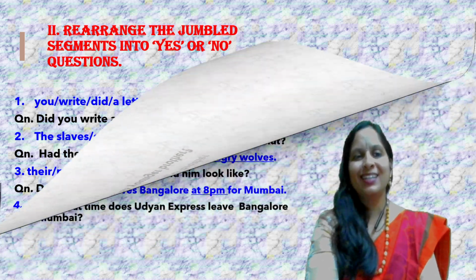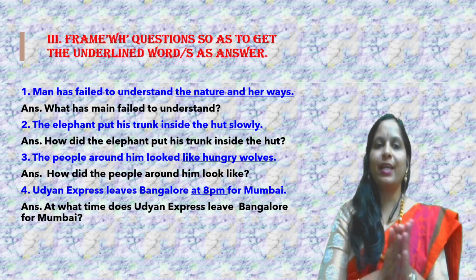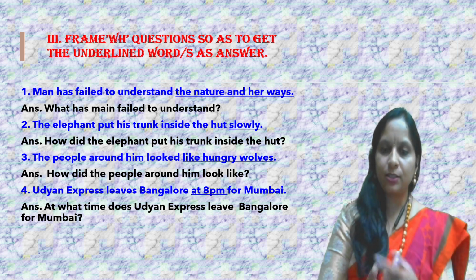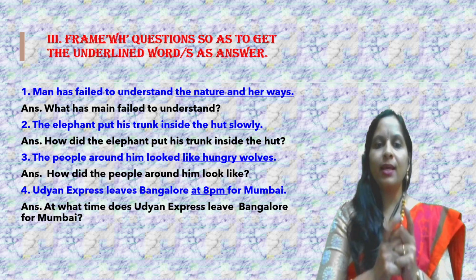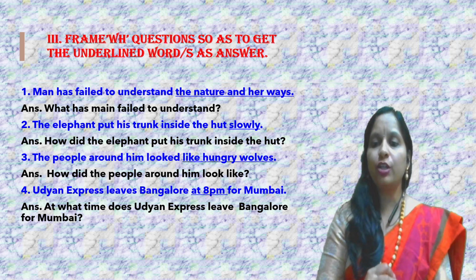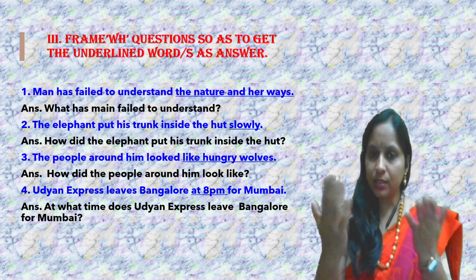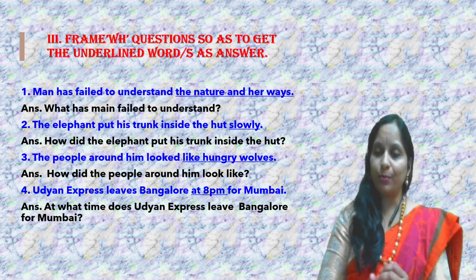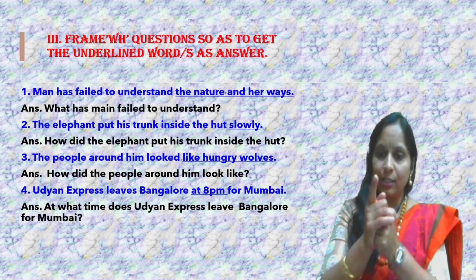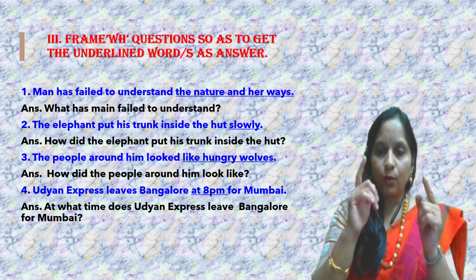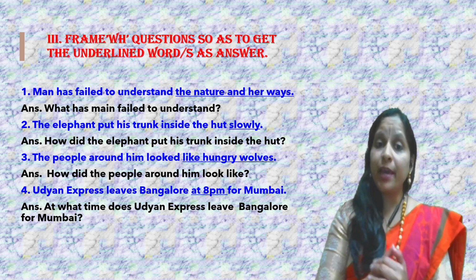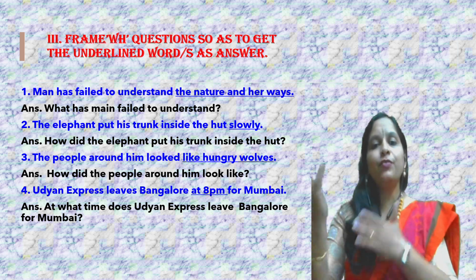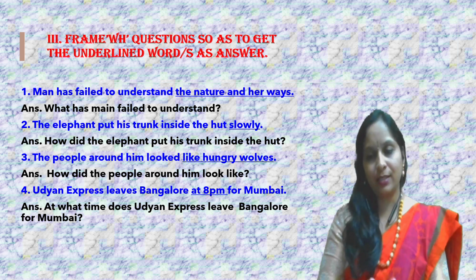Alright, dear students, framing WH questions so as to get the underlined word or words as answer. That is your third main. Man has failed to understand the nature and her ways. The words underlined are the nature and her ways. How will you frame a question so as to get these words as your answer? What has man failed to understand? What has he failed to understand? He has failed to understand the nature and her ways.